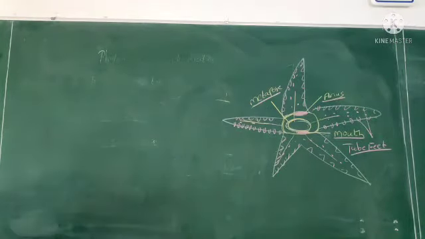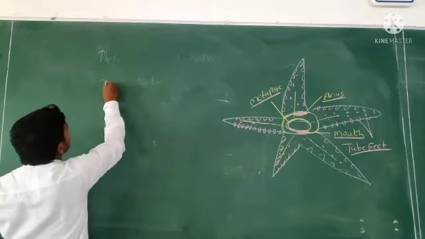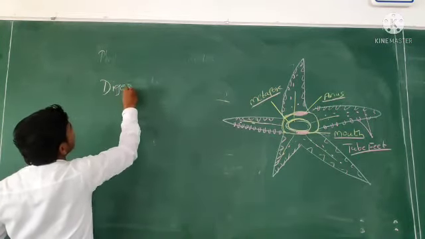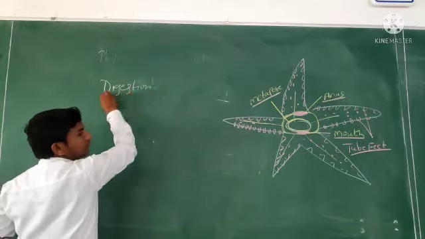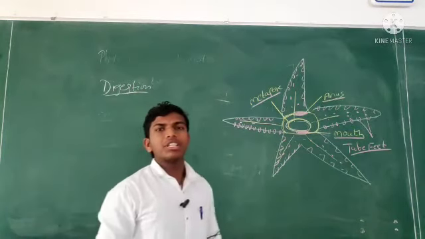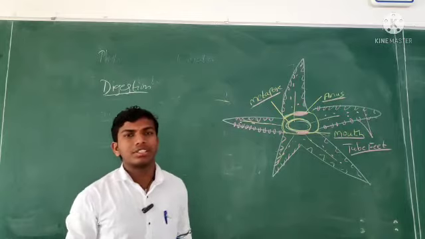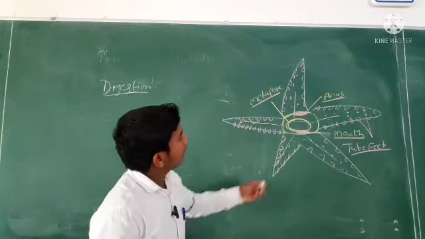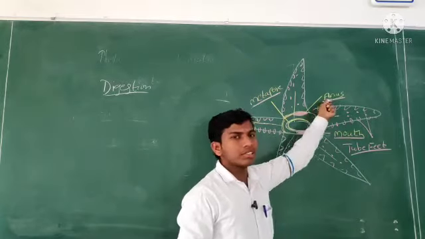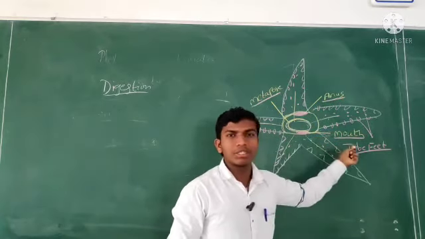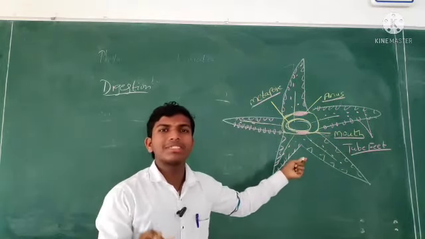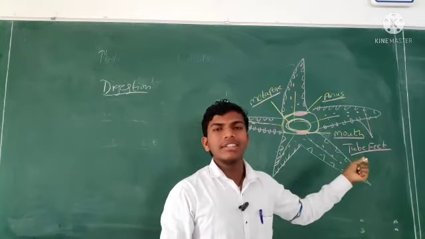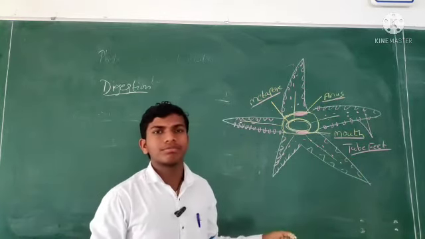See, digestion here is complete digestion. Why does complete digestion mean this? Here the anus is also present and the mouth is also present. If the two openings are present, that means it is complete digestion.